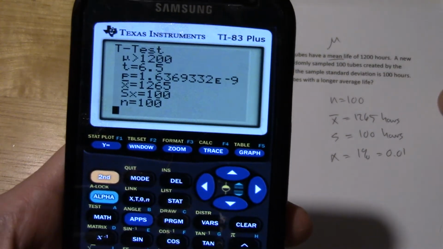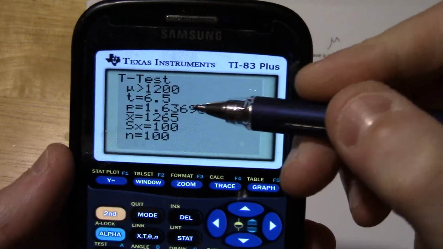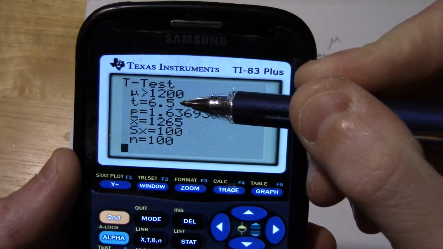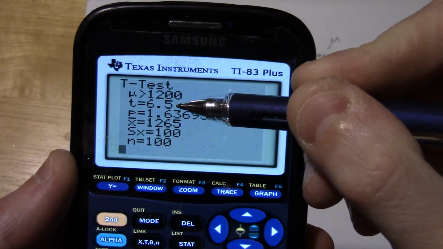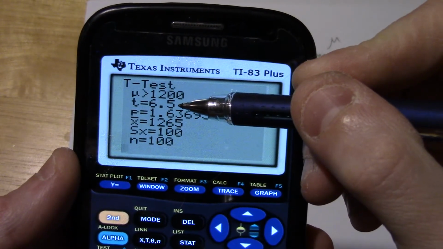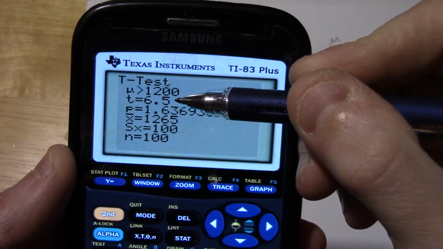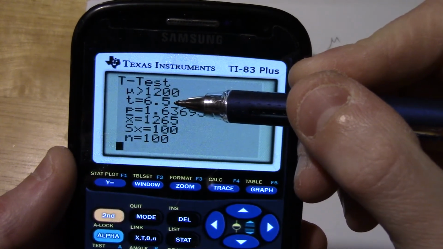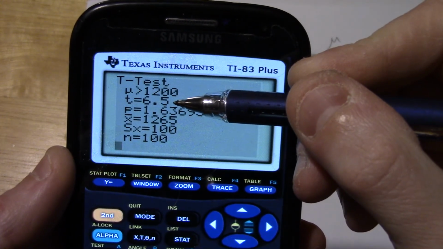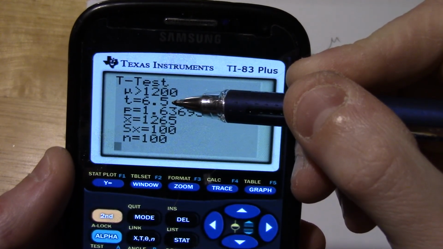So we calculate. So here's what we see. So there's our test statistic. Again, with means, we won't really interpret this. It has the same interpretation in the sense that this is saying if the null hypothesis were true, then what we've observed is 6.5 standard